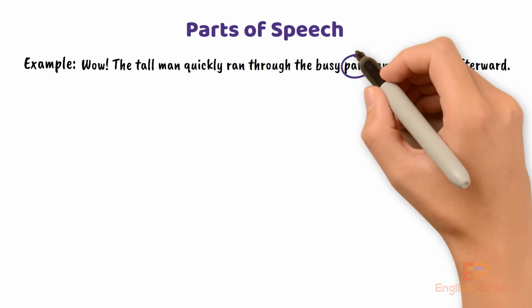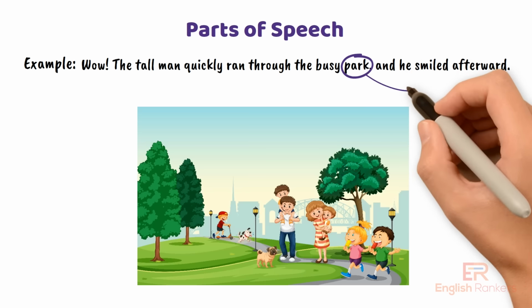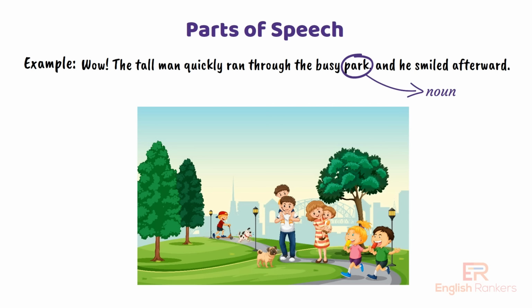Let's move on to park. This should be familiar by now. What part of speech is park? Park is a noun because it names a place. Just like man, park is the thing being talked about in the sentence.